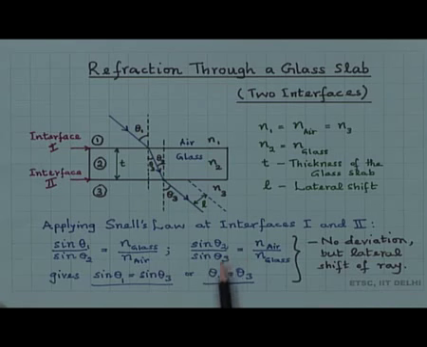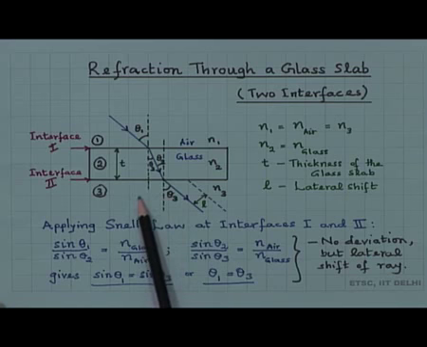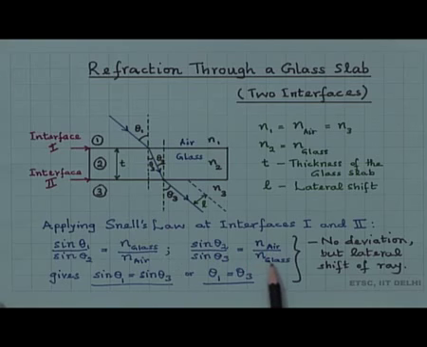Therefore, sin theta 2 by sin theta 3 is equal to n air by n glass. Now there is the third medium here, that is air, and therefore n air by n glass. So this simply gives you sin theta 1 is equal to sin theta 2. You can multiply the two equations and you see that sin theta 2 cancels, n glass cancels, n air by n air is 1, and therefore sin theta 1 is equal to sin theta 3, or theta 1 is equal to theta 3.